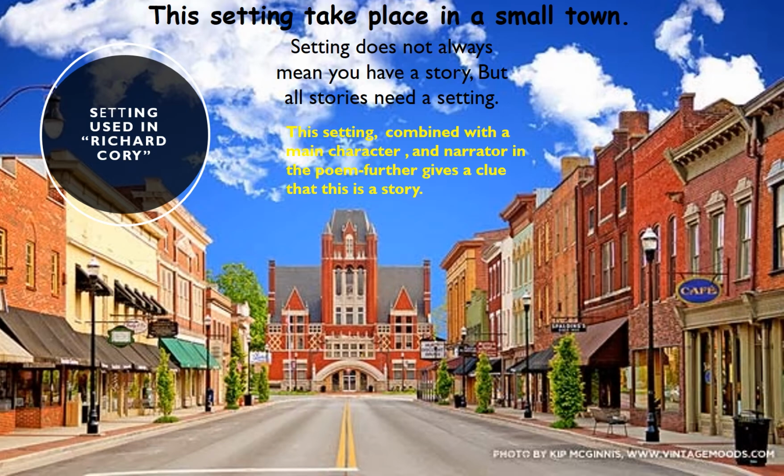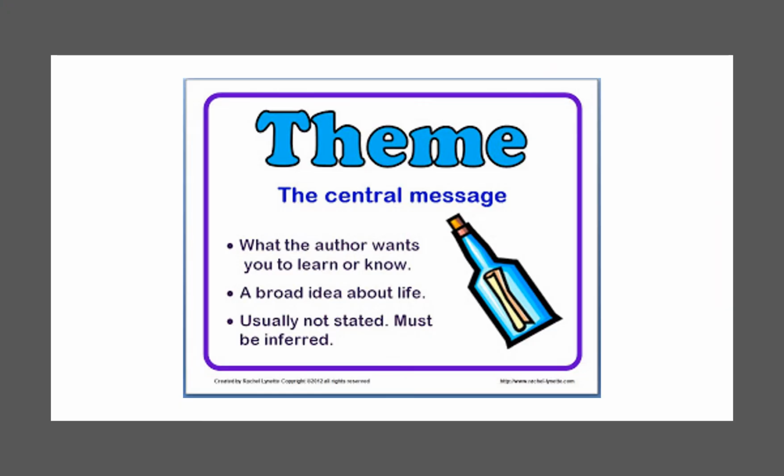If you look at this in the beginning, the mood, Richard Cory is wonderful, and we want to be him. It's kind of a nice mood, and then bam, the mood changes when he's shot in the head. So that also helps add to the idea that this is a ballad. It's going to tell us. So the theme that goes along with that mood is, what does the author want you to learn? What ideas about life does the author want you to look at? So we need to look at Richard Cory and the other characters in order to see at least two of the themes that I'm talking about today.